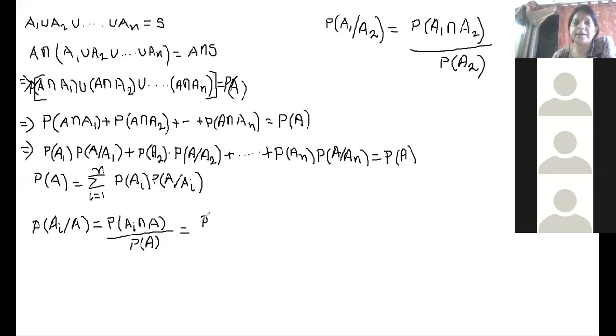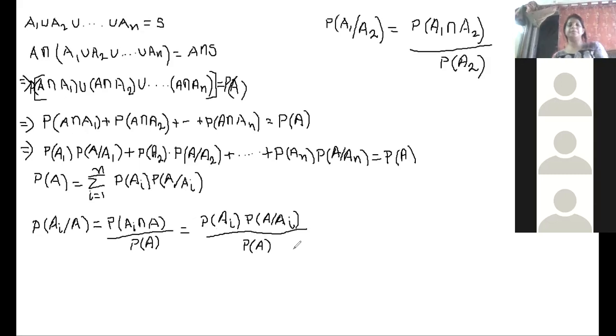I can write it as probability of Ai into the numerator part only, into probability of A given Ai, divided by the denominator, which will remain as it is, that is probability of A. Is it clear? So the proof is done.